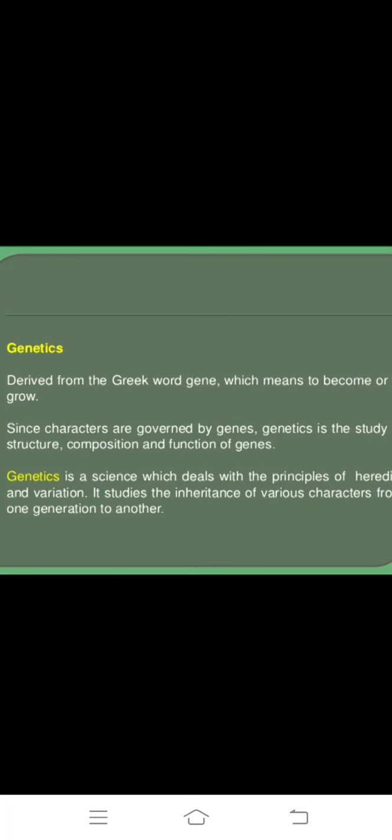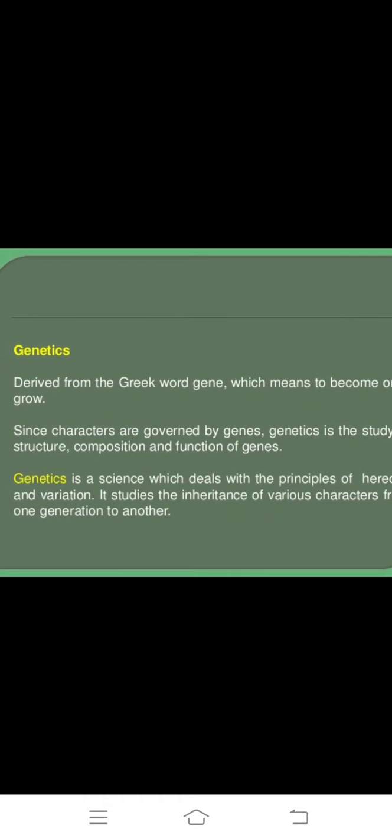What is genetics? Genetics is derived from the Greek word gene, which means to become or to grow. To become or grow is called genetics. Okay, it's a Greek word.